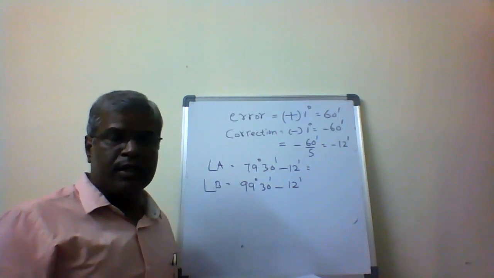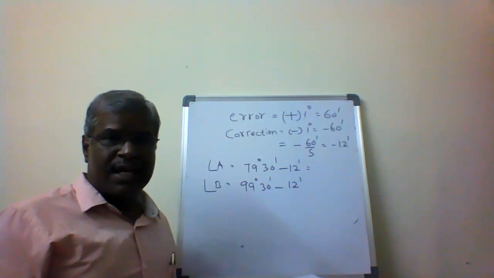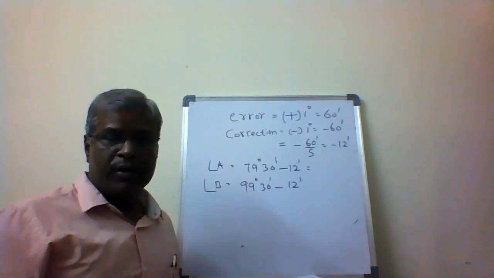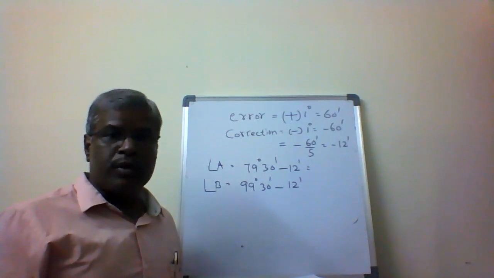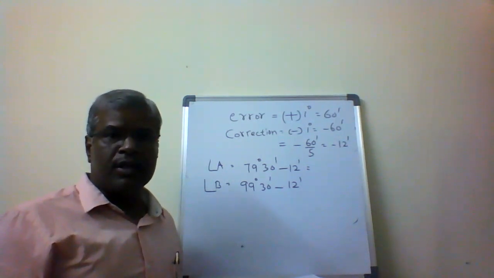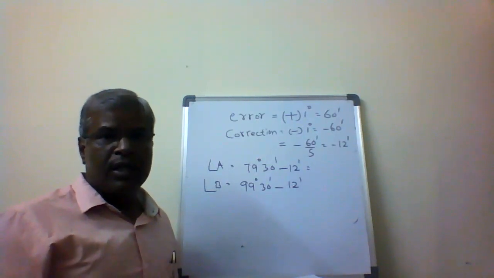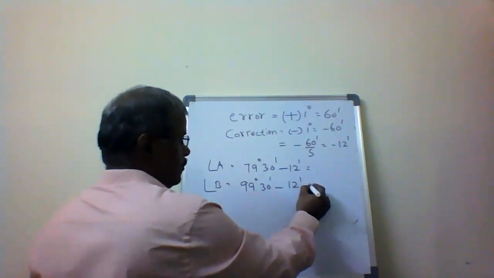541 degrees, I got it. More than 541 degrees, so there is a positive error. That's why I'm going to be subtracting. That 1 degree error is going to be equally distributed to all the angles of the traverse, giving 12 minutes for each angle. So I'm going to be subtracting.